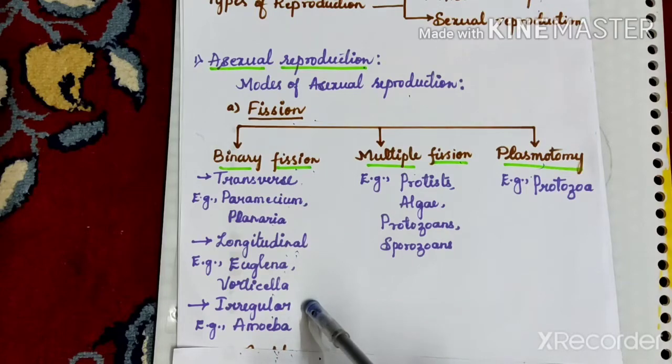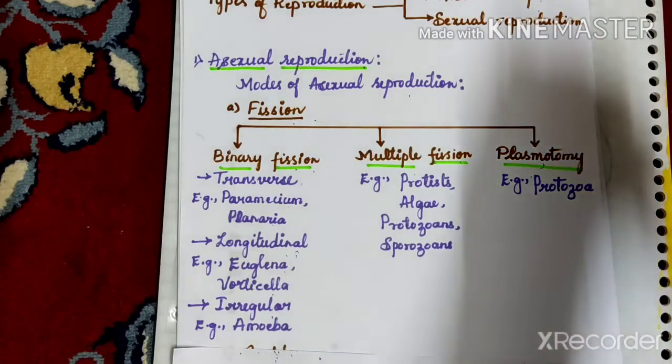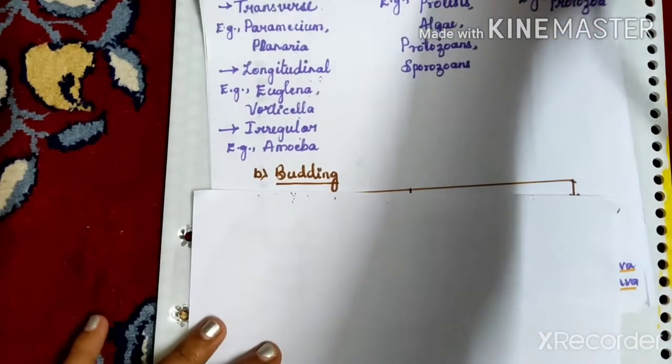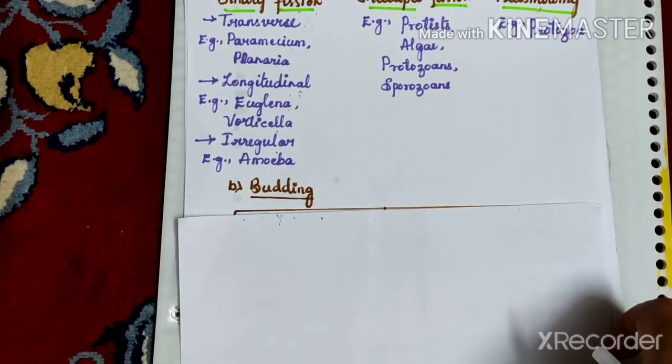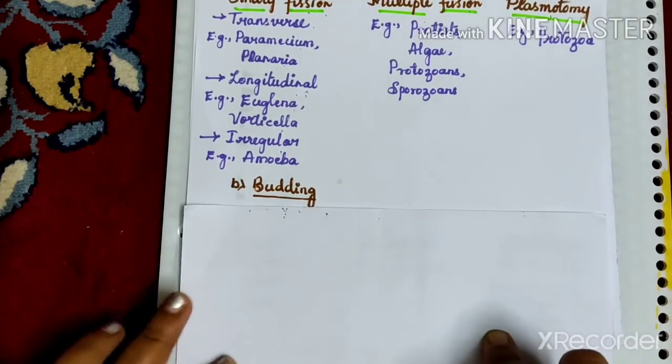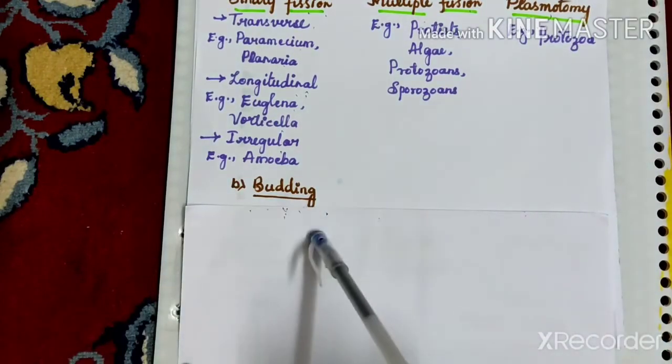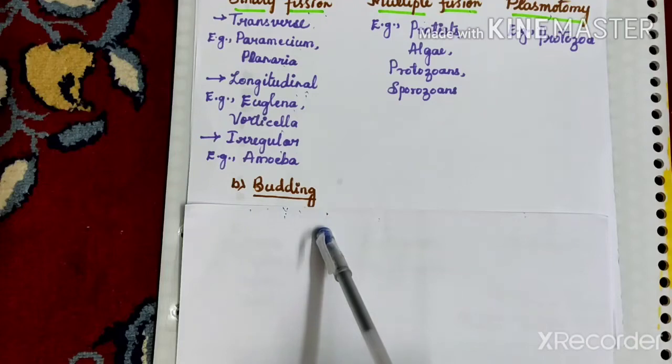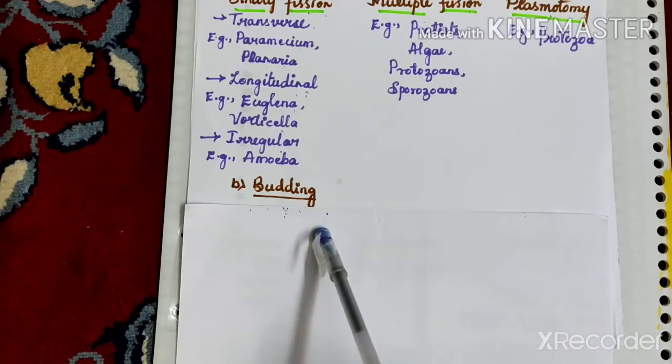So let us move on to the next type of asexual reproduction, that is budding. During this process of budding, the parent cell produces one or more bud-like protuberances, or outgrowths.